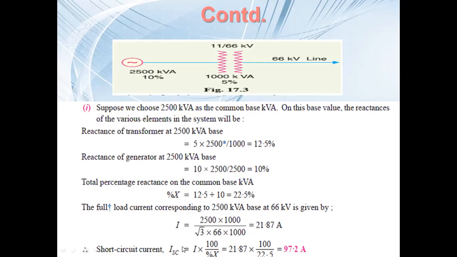Now the short circuit current formula is I into 100 by percentage X. We know I is 21.87 and the percentage X we calculated is 22.5. So we get 97.2 as the fault current. Any doubt on this particular problem?